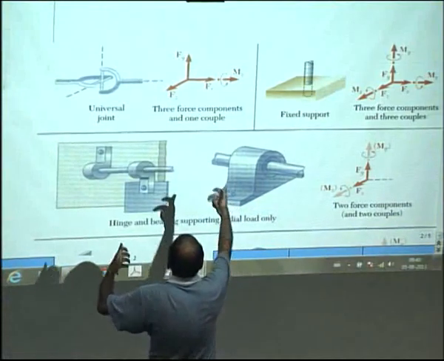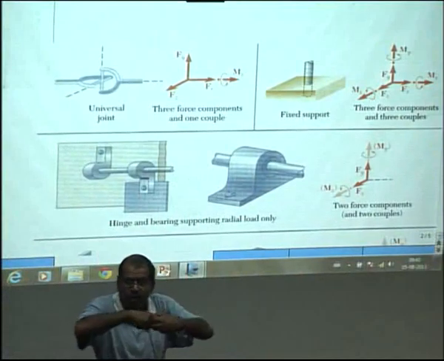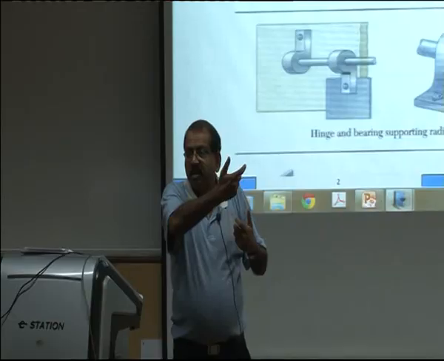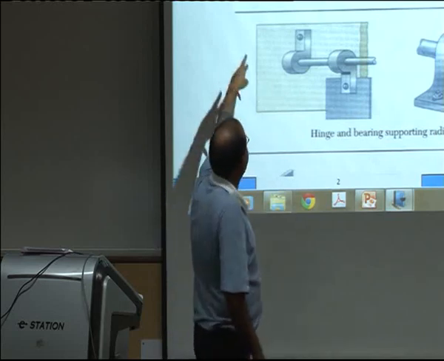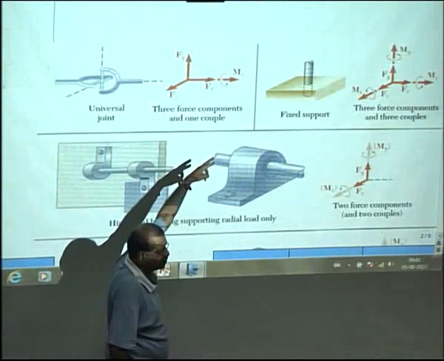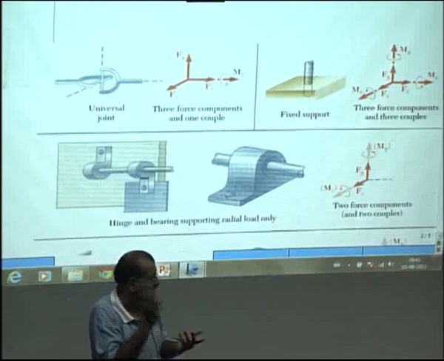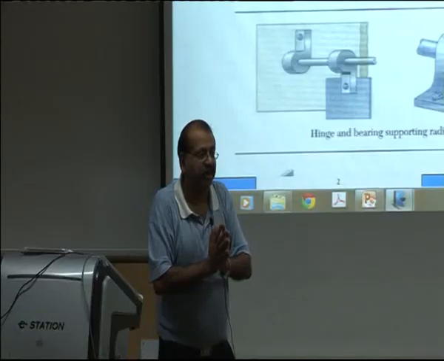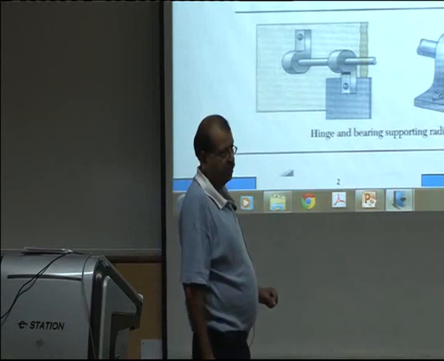But if there is a moment about the x axis, then this joint will prevent a rotation about the x axis. And therefore, when we draw the free body diagram at the joint, for one of the bodies we will get fx, fy, fz and mx. For the other body, we will get the opposite thing, because action and reaction are opposite. So this is how a universal joint works.